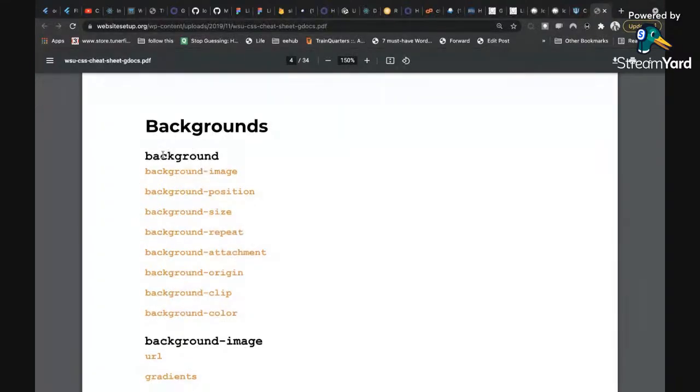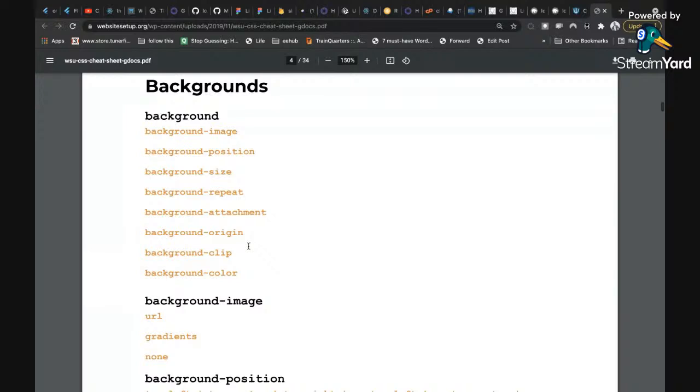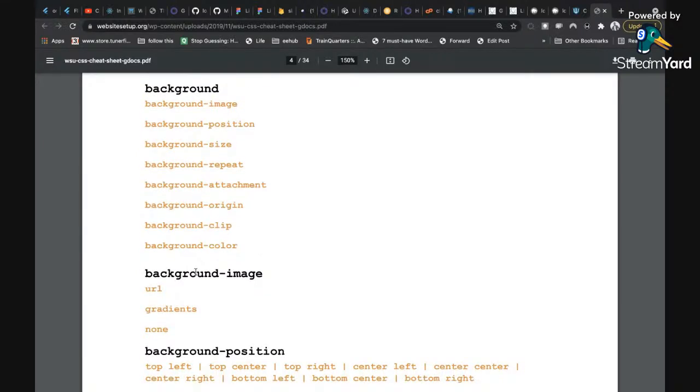So you can see on the screen, if you use background directly, then it's possible for you to specify the background image, the background position, in one call, by just using background only. In front of that background, you can specify all these values, right? And it's also possible to specify individual elements like this. Do you understand? So that's for background. Then how do you specify background image? Background image is specified this way.